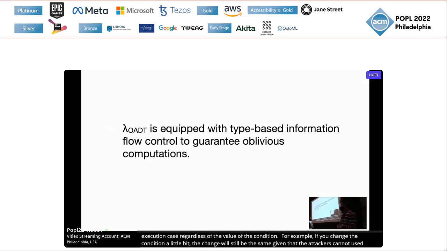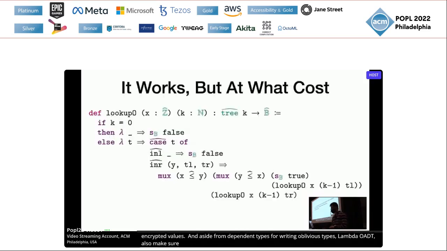And aside from dependent types for writing oblivious data types, the type system of lambda OADT also makes sure you don't do anything funny to break the security guarantee. Now you can write an oblivious lookup function this way. You don't have to read the code. You probably don't want to write it anyway. This is too much work for a simple lookup function.